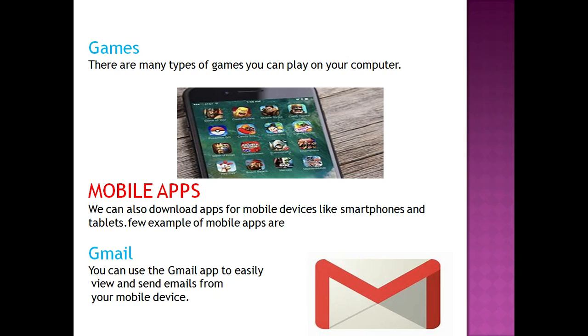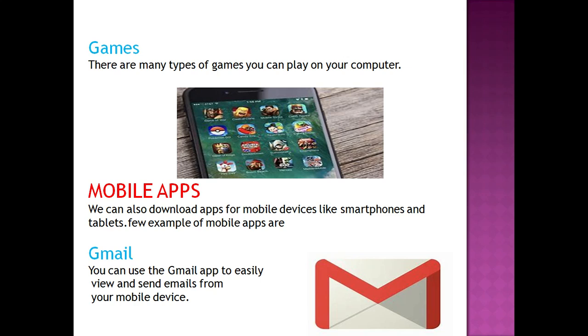Mobile apps. We can also download apps for mobile devices like smartphones and tablets. Here I want to mention something. In mobile apps, there are two types of apps. The first one works offline and the second one works online. Apps like camera, contact, messaging, alarm work in offline mode, and are pre-installed in your mobile phone.